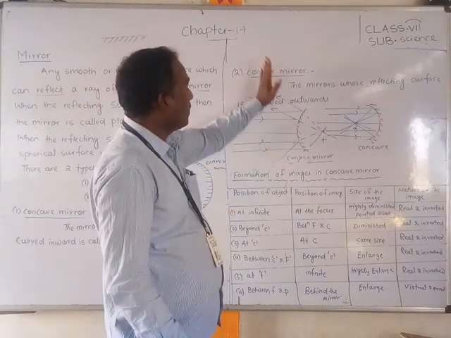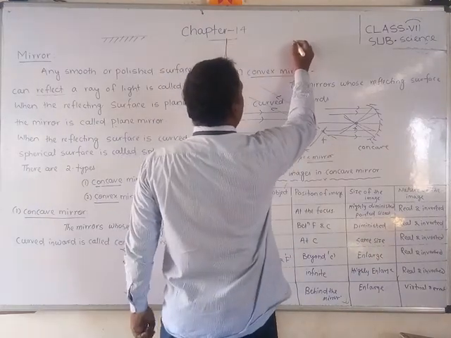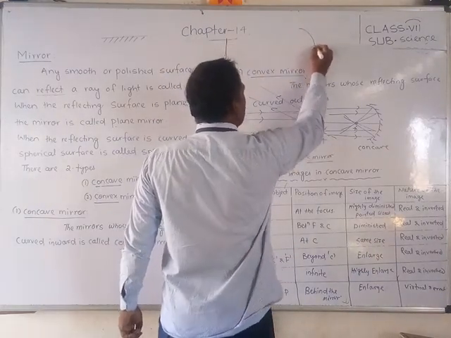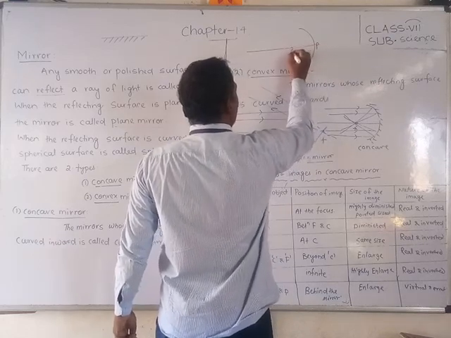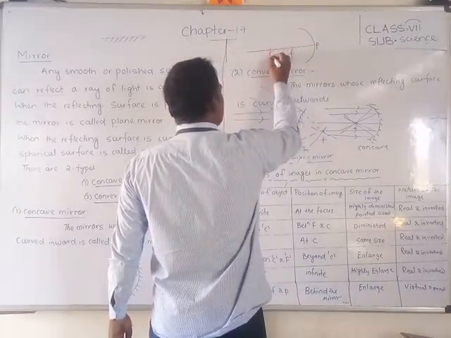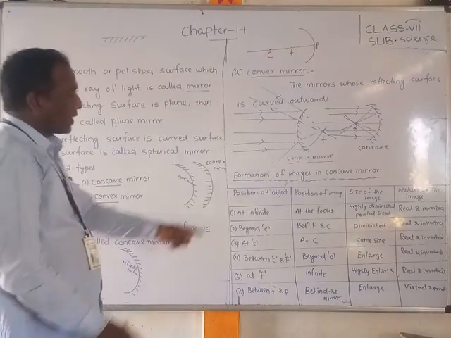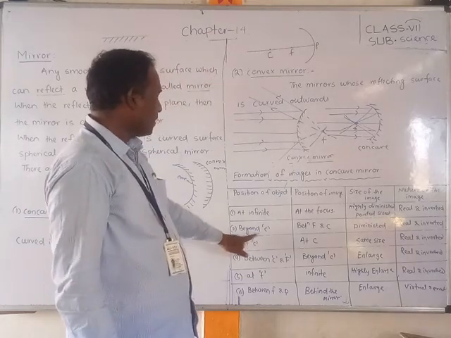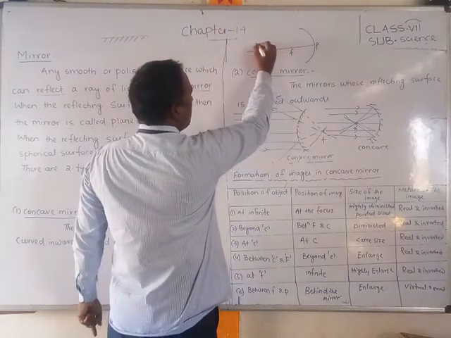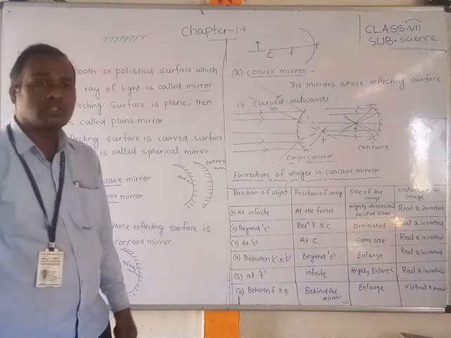That means if you make it here, students, suppose this is one mirror. This is the position P. Suppose this is F, this is C. Now you can mark the object positions. First one, what is that? Infinity. Infinity means anywhere outside. Second one, beyond C. This is C. Beyond C means the object position will come like this. This is called beyond the C.